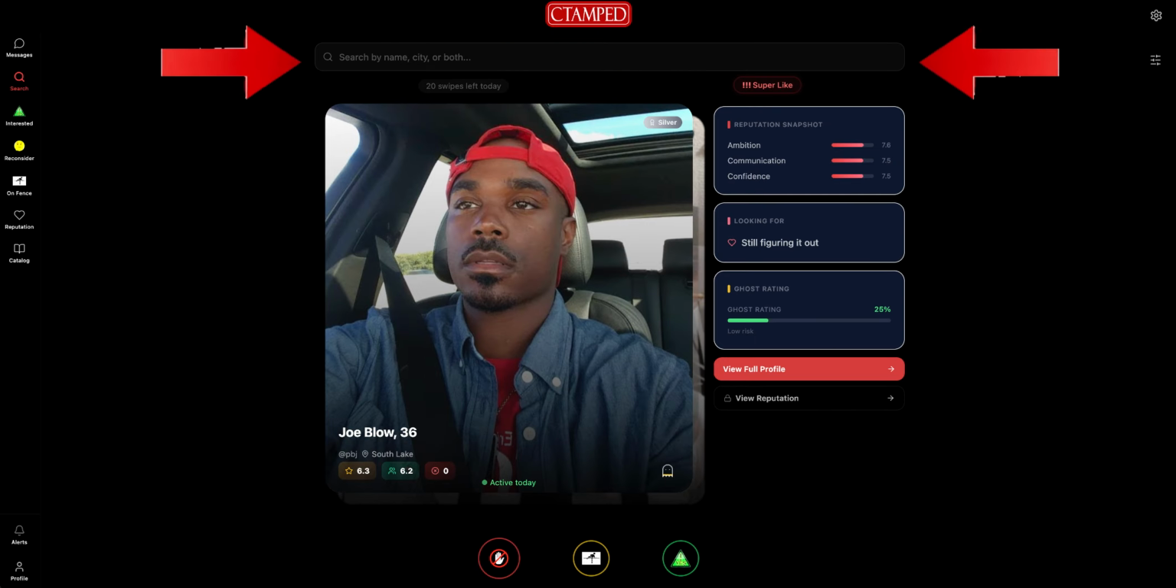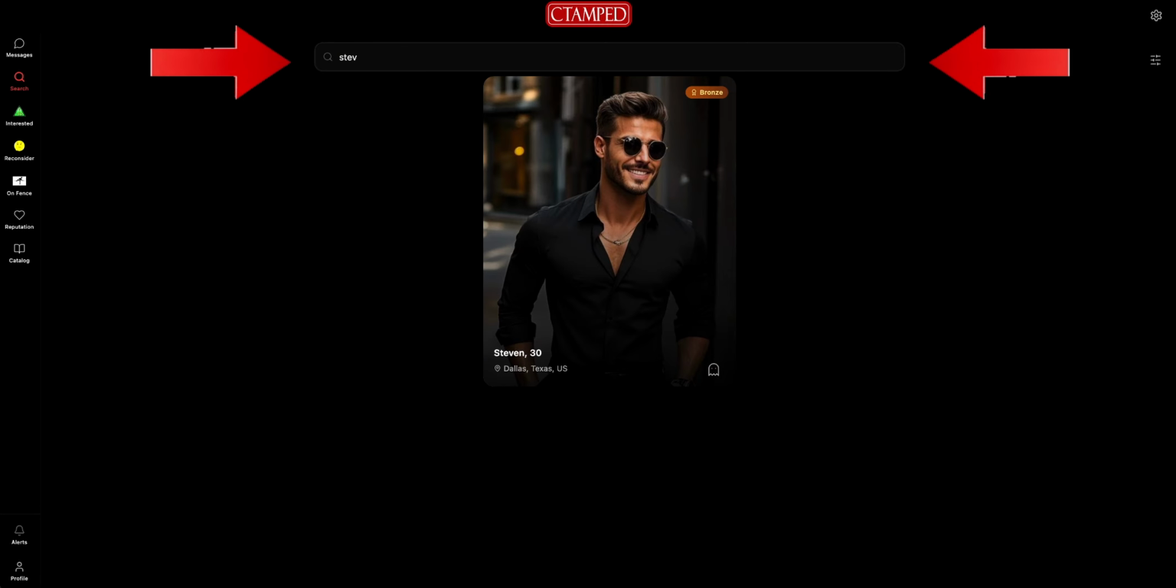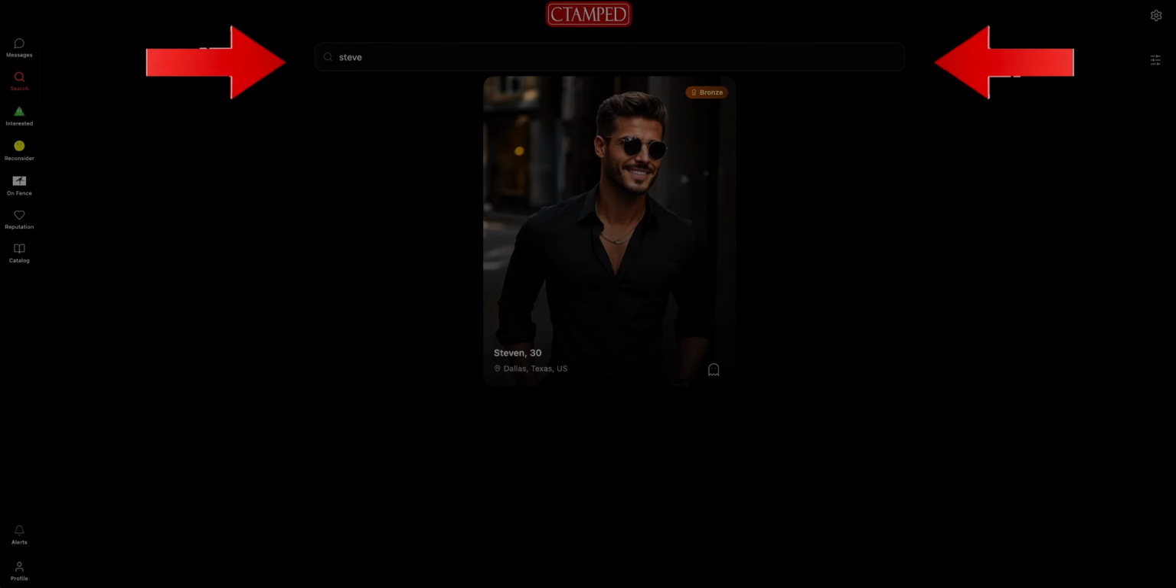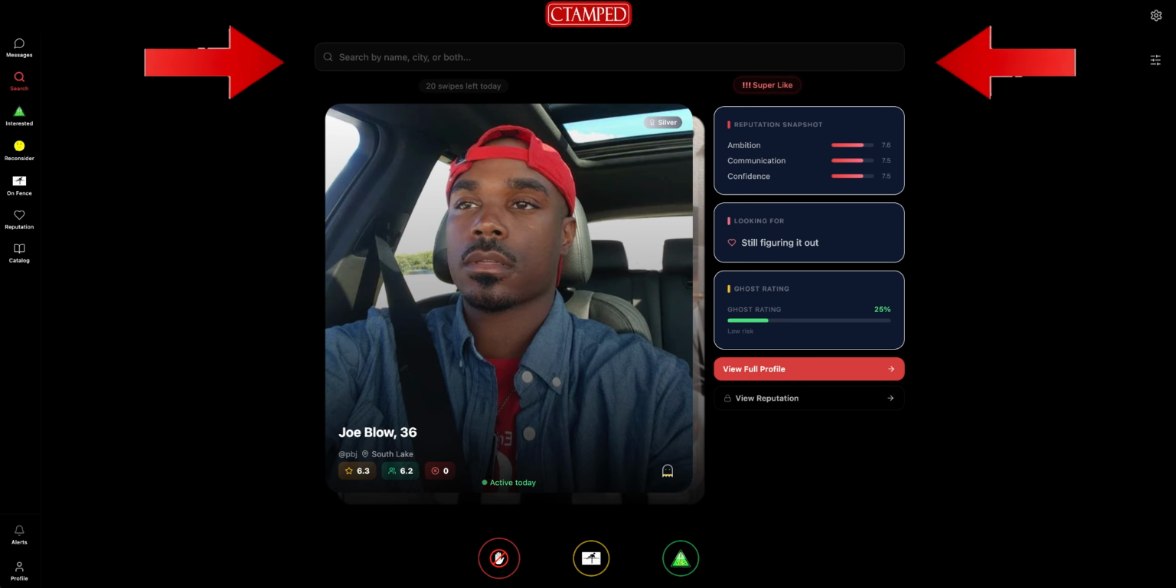Before we get over to the left menu, I want to talk about the fact that Stamped has a search button. Yes, a search button. You can search for people and connect with them. Not the usual, let me keep swiping and hopefully find a person. So if you know someone you used to have a relationship with on Stamped, you can simply look them up by typing in their name.